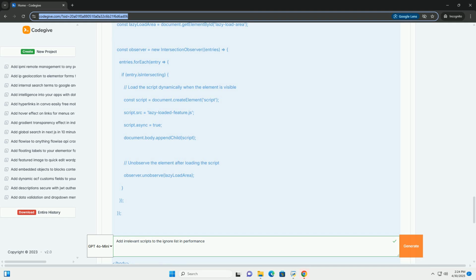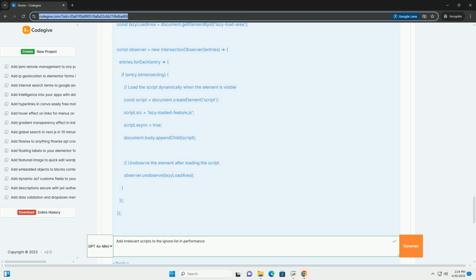You can see how much time is spent loading and executing scripts. Use Lighthouse. Google's Lighthouse tool provides a comprehensive audit of your website's performance, accessibility, and best practices. It will highlight opportunities to improve performance, including script optimization.